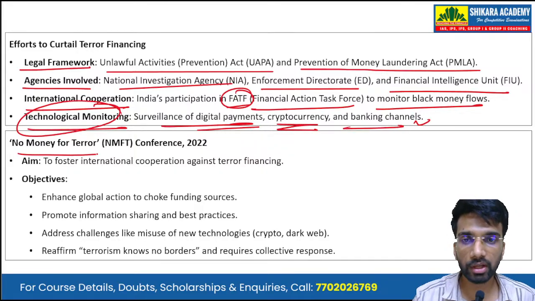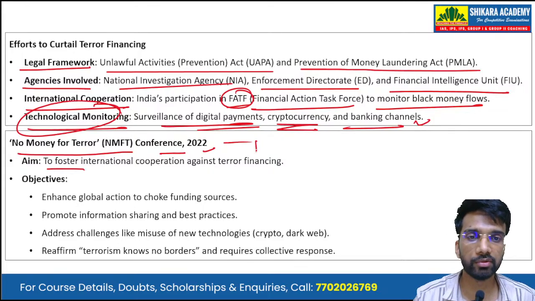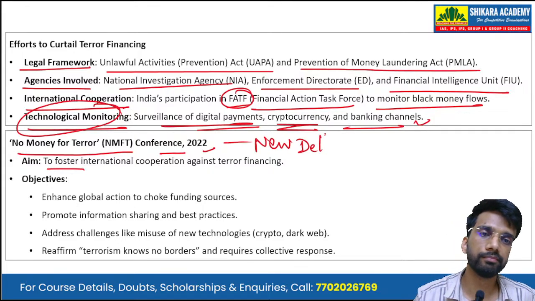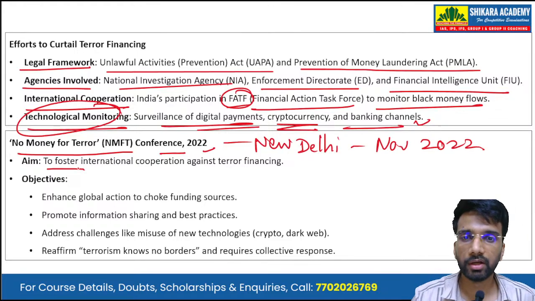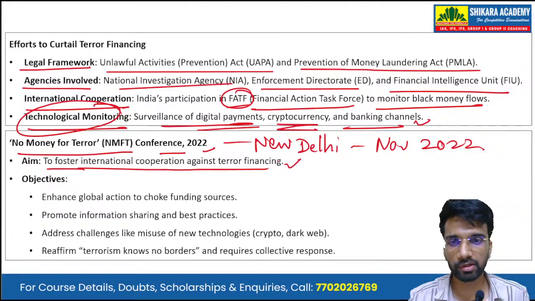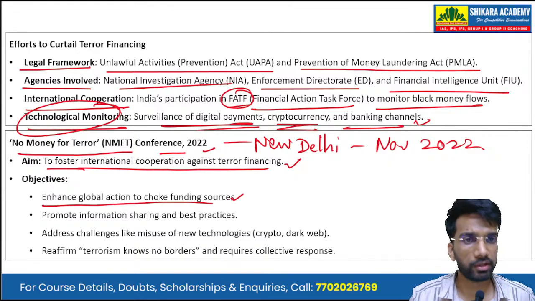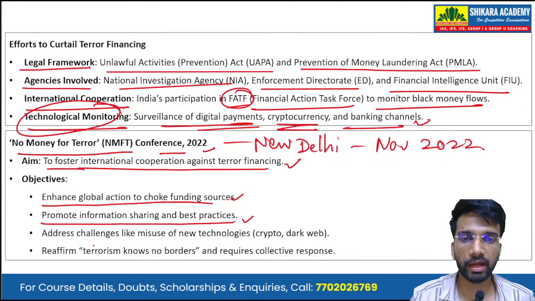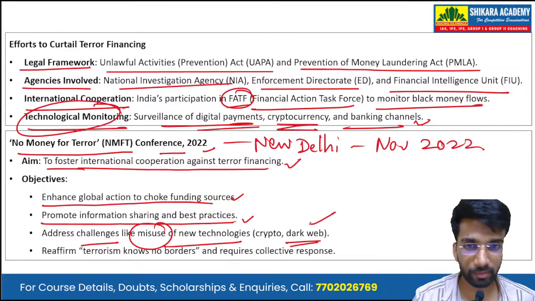Now, the No Money for Terror Conference 2022. It was held in New Delhi in November 2022. Its aim was to foster international cooperation against terror funding. Its objectives were to enhance global action and choke funding sources, promote information sharing and best practices, and address challenges like misuse of new technologies, especially cryptocurrency and the dark web.